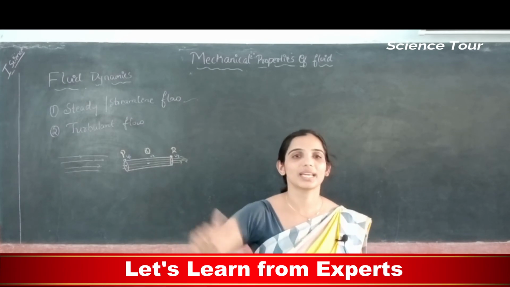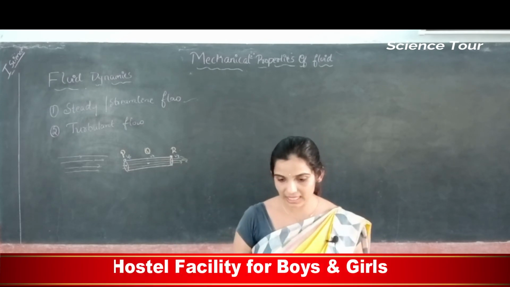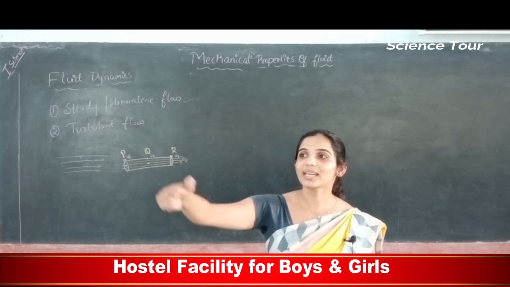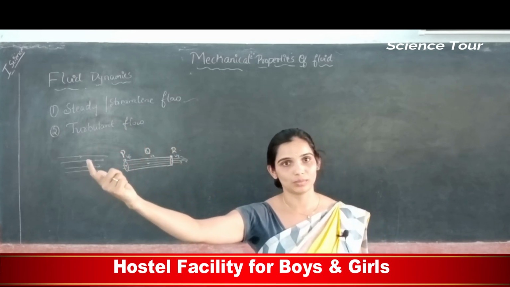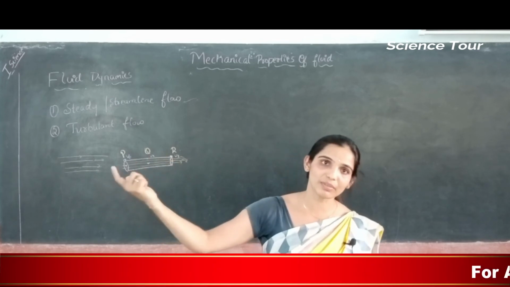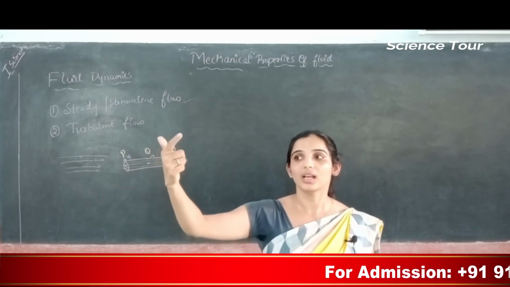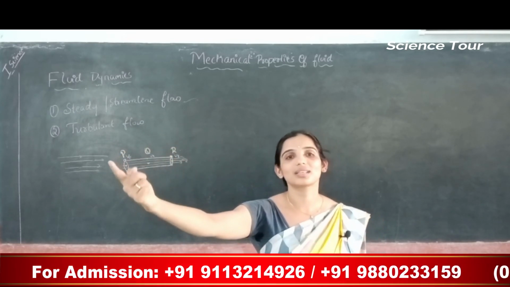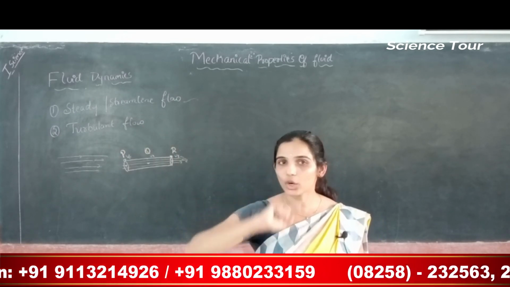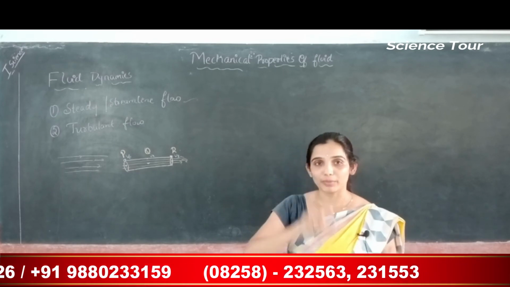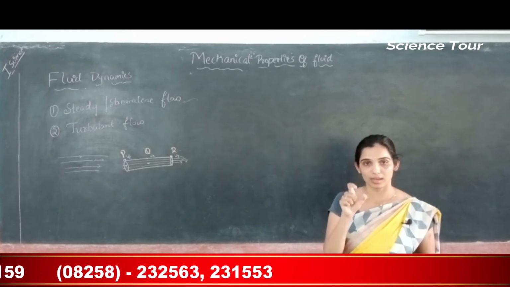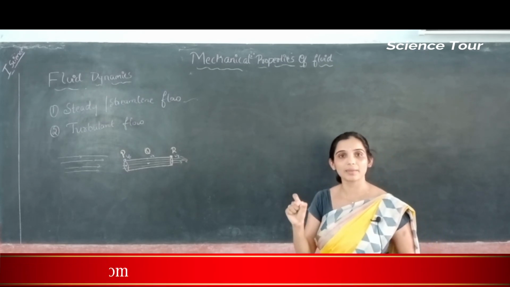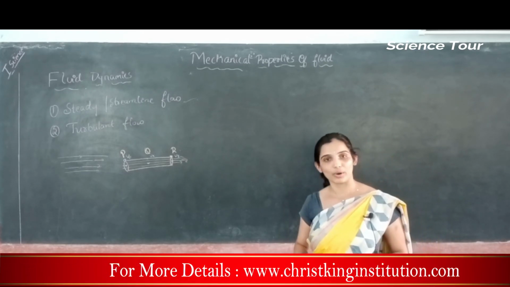When I reach the door, my speed may be V2, and the next student who reaches there will also have V2. So you got the idea, right? The speed of a fluid molecule will be the same when they pass through the same point.